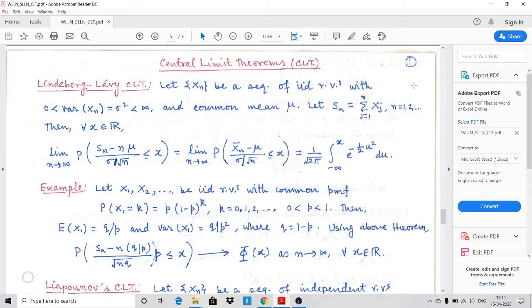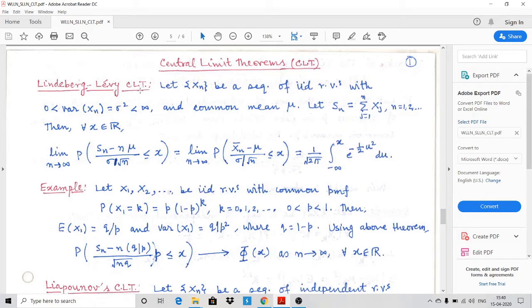So what is central limit theorem? You have already seen that if there is a sequence of random variables Xn, then we define Sn, which is summation of Xi, i from 1 to n. Then we see that Sn minus expected Sn divided by square root of variance Sn converges to standard normal distribution. That is basically central limit theorem.